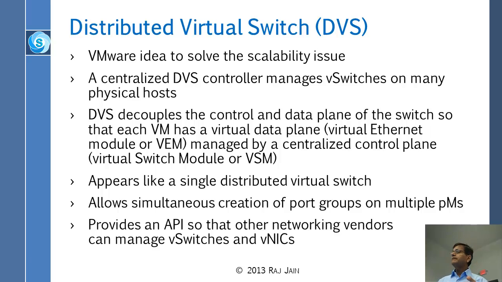And VMware said that we don't have to have a vSwitch in every hypervisor, or we could have VMs in a hypervisor, but the hypervisor could be virtual in the sense that the hypervisor could really be as if one hypervisor is in every machine. Okay, it is extending inside the machines. So that way, instead of having 500 vSwitches, we could just think of one vSwitch, okay, which is connected to all these VMs. So they combined all their vSwitches into one virtual switch, which is called DVS. The virtual switch is distributed, some pieces in this machine, some pieces in that machine.